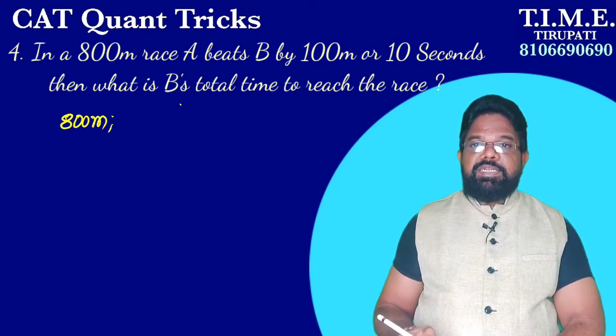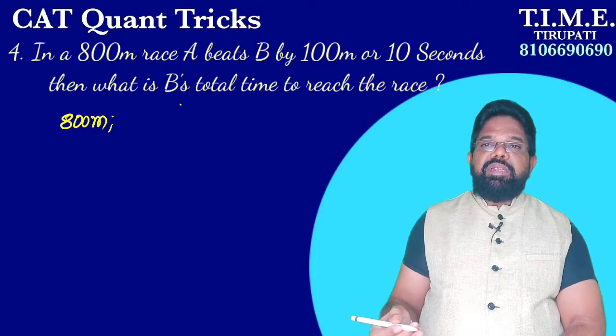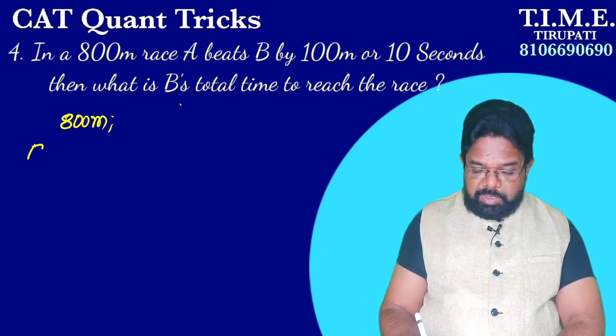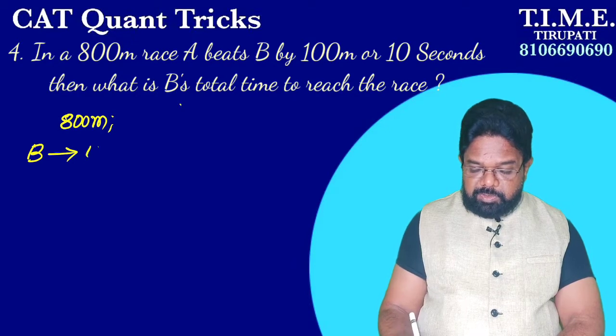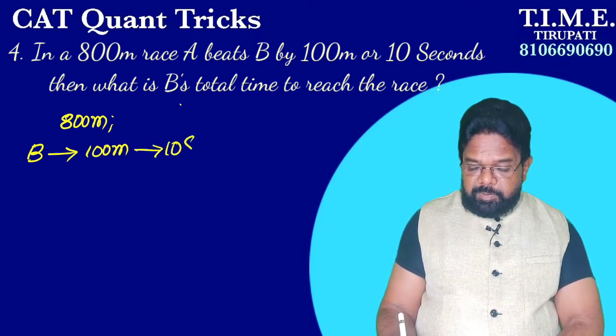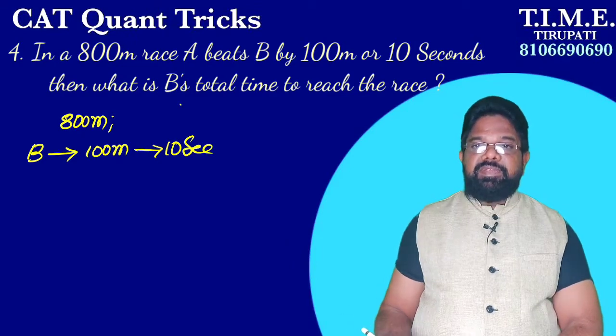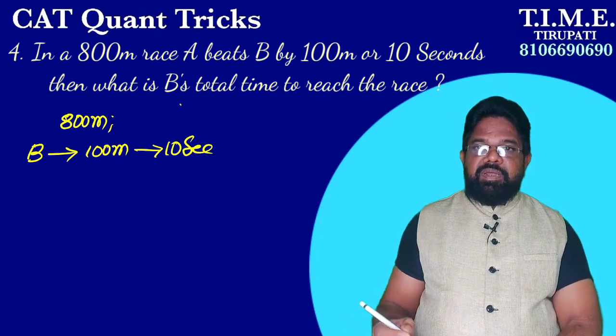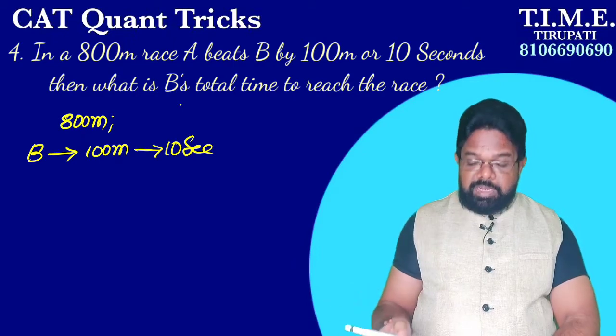What is the condition? A beats B by 100 meters or 10 seconds means B covers 100 meters in 10 seconds. But B has to cover 800 meters.